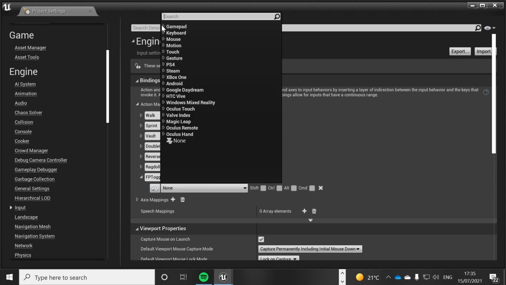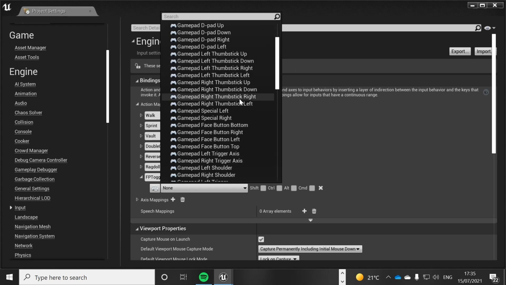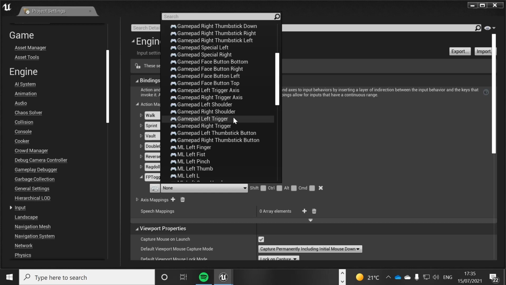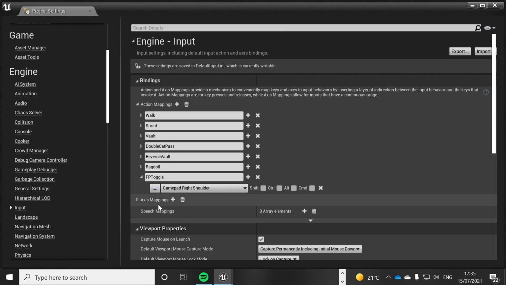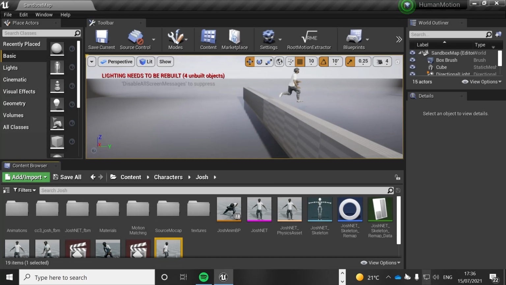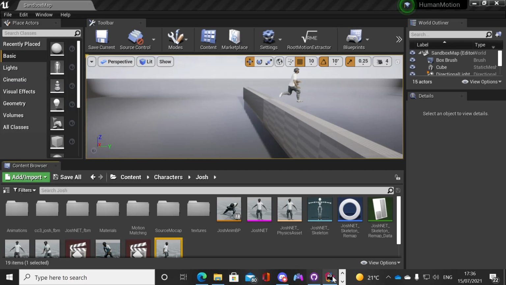So for this button, we'll go RB if you're playing on Xbox, so that'll be right shoulder. So when the right shoulder is pressed, we'll do this action here, which is going to be FP toggle. Okay, cool. So I'm thinking that should be all we need to do in here. Let's quickly save all, and now we're going to go into some scripting.